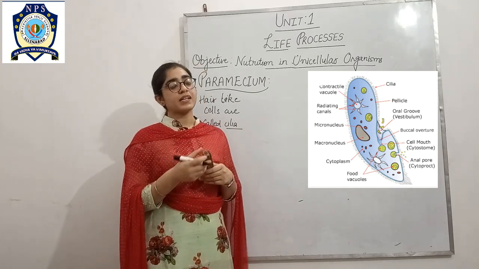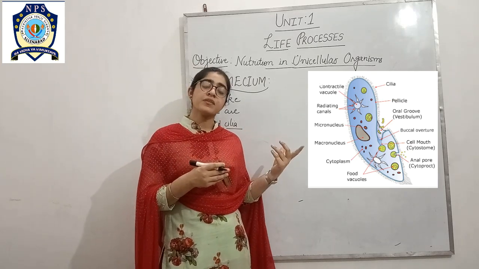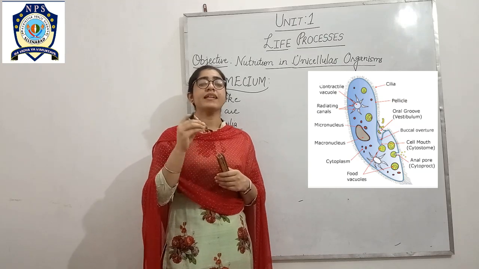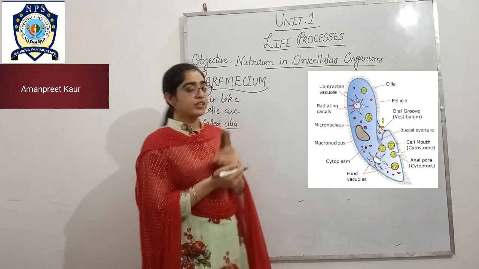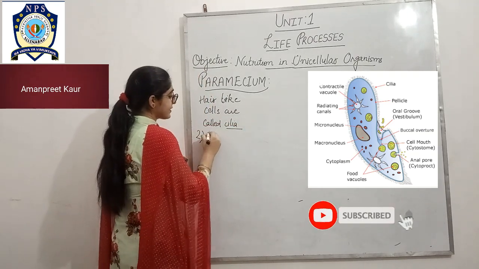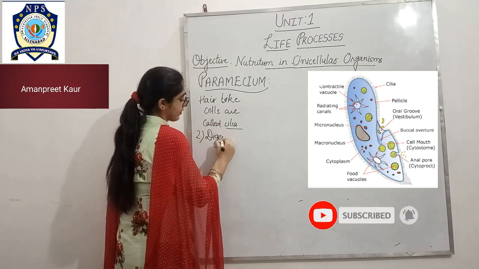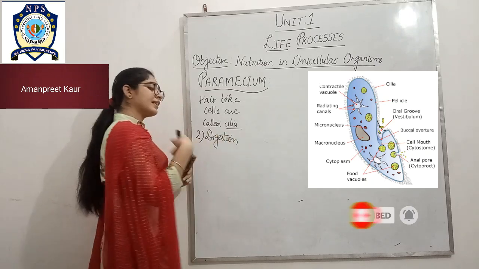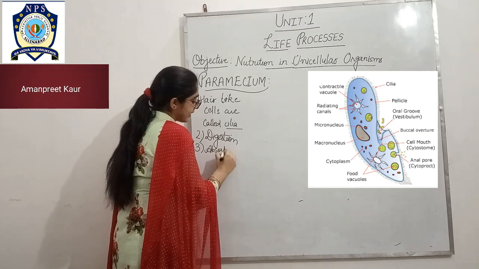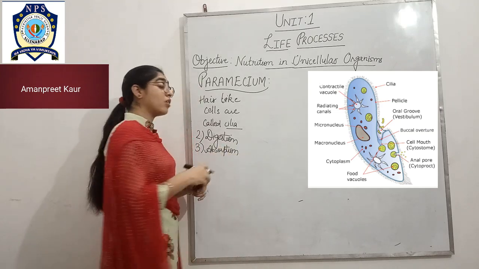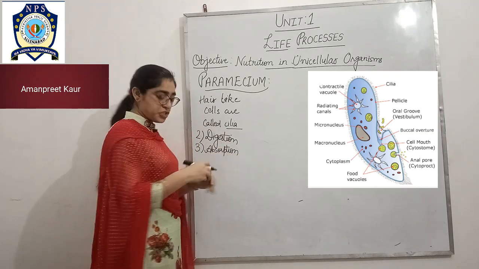This means the food particles come into the cytoplasm and enzymes are released by the cytoplasm, which help to digest the food, and that is the second step, digestion. Similarly to the amoeba, the third step is absorption, meaning the digested food gets absorbed into the body of paramecium.